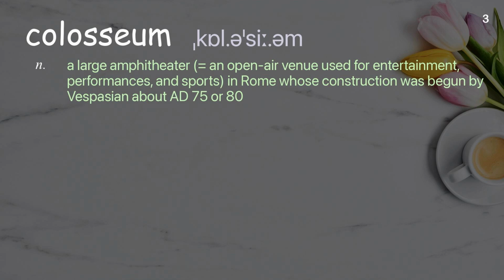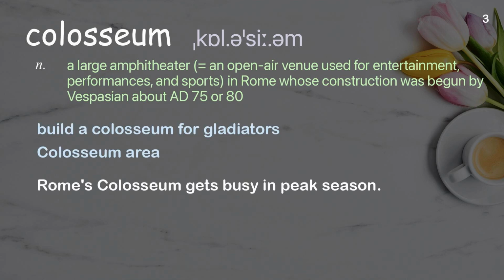Colosseum. A large amphitheater, an open-air venue used for entertainment, performances, and sports, in Rome, whose construction was begun by Vespasian about AD 75 or 80. Examples: Build a Colosseum for gladiators. Colosseum area. Rome's Colosseum gets busy in peak season.